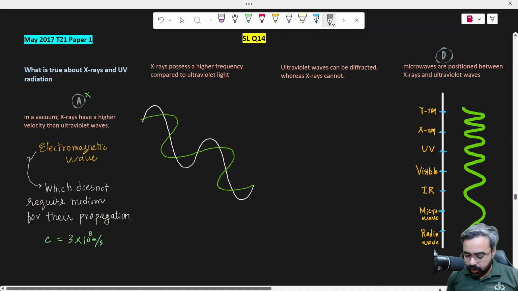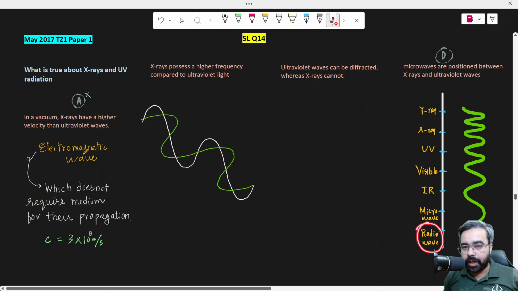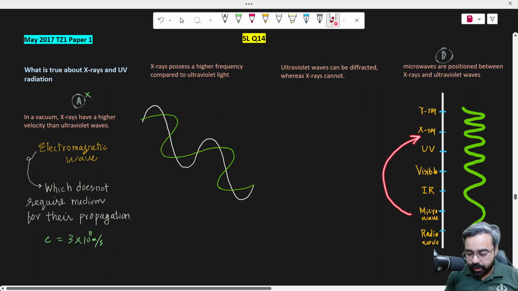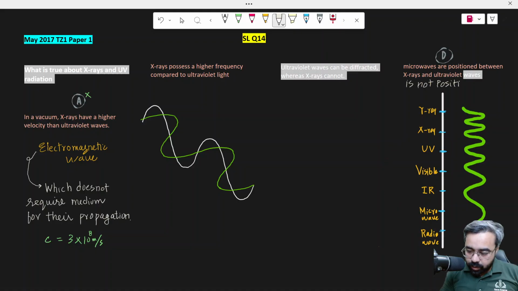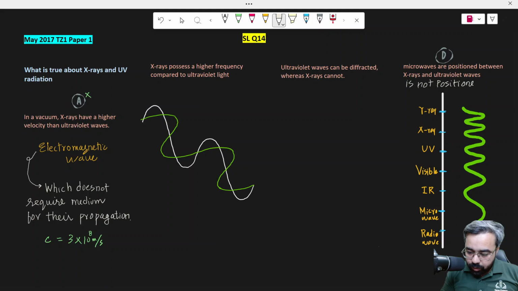And the last one is the radio wave, which has the longest wavelength, approximately up to 1000 meters, and minimum energy. So microwave, which has less energy than visible light, is clearly not positioned between X-rays and ultraviolet. So option D is wrong as well.